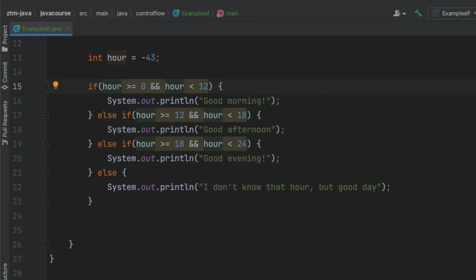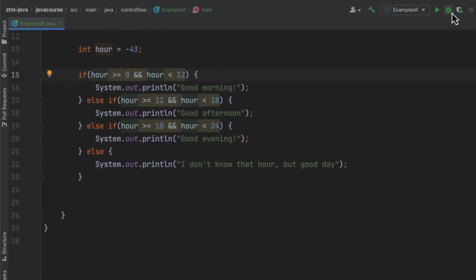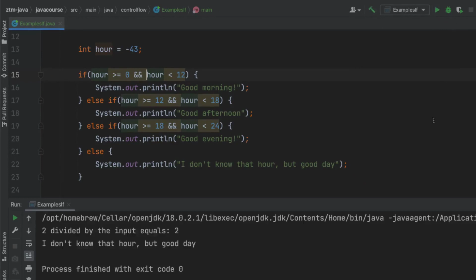Though arguably you wouldn't say good morning just past 12 at midnight, but that's besides the point here. You could make a special clause for good night. As you can see right now, when we do -43, we'll actually also get the I don't know that hour, but good day message printed, which is what we were going for.